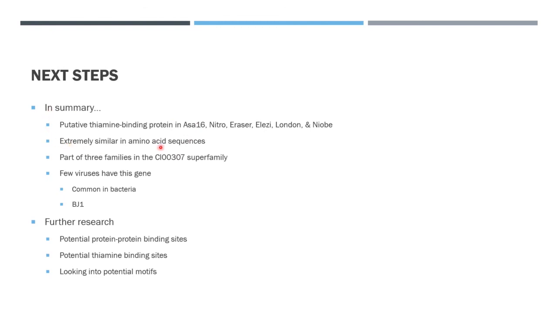These are extremely similar in amino acid sequences when accounting for non-manually annotated sequences, and it's found that very few viruses have this gene other than the ones we have discovered, as only one found in Inner Mongolia, China has this, while many bacteria do. Further research needs to be done into potential protein-protein and thiamine binding sites, as well as looking into potential motives and potential uses the virus may have for this gene.